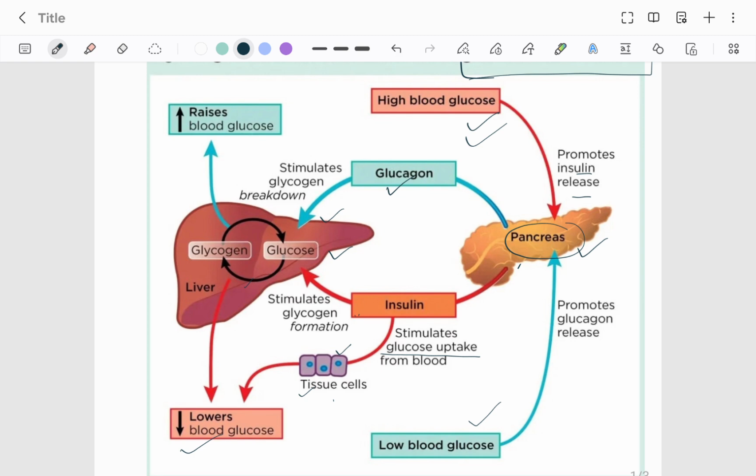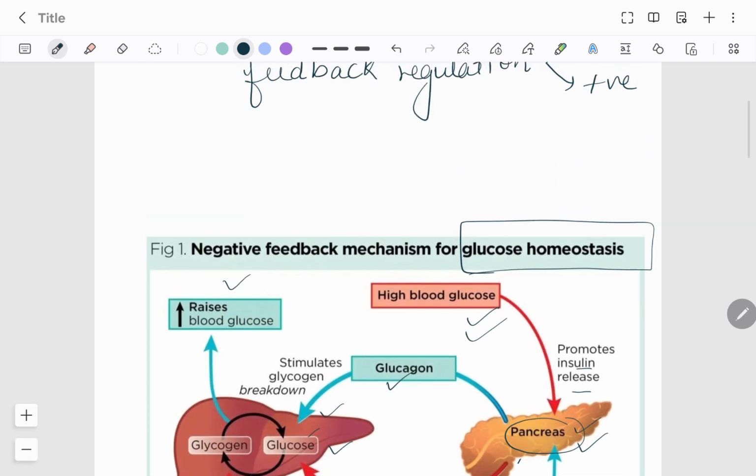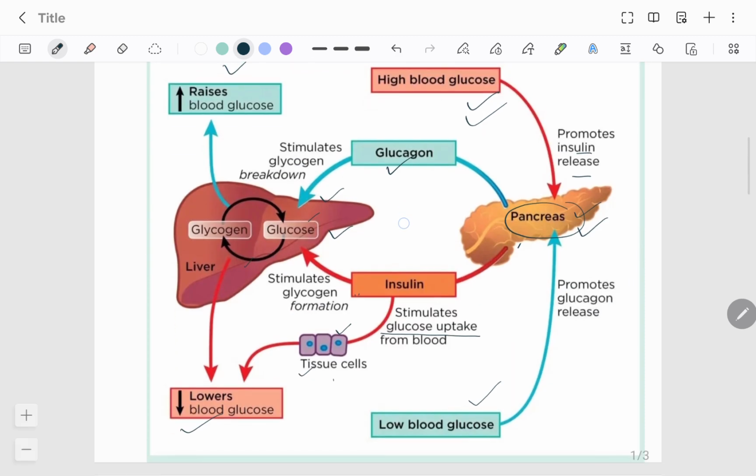Now the liver cells need to break down this glycogen to release the stored glucose, and blood glucose level will increase. Now there will be no signal for pancreatic alpha cells to release glucagon. So this is simply glucose homeostasis, and it is working on negative feedback mechanism.